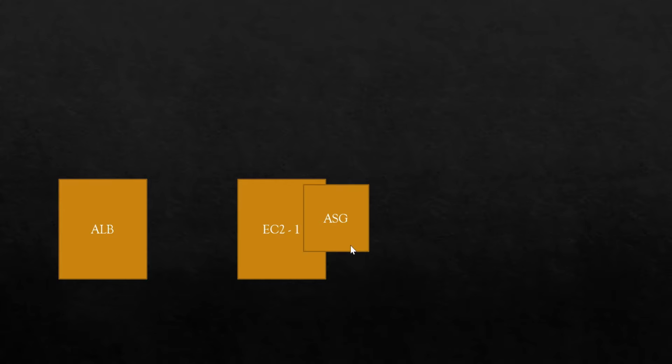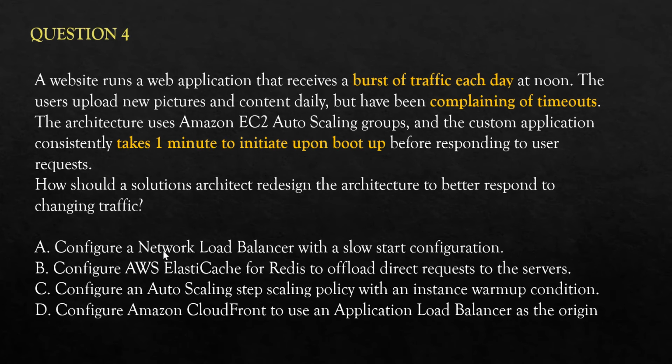So slow start configuration, suppose you have a load balancer here, and there is an auto scaling group, and based on the high load, there are two new EC2 instances spawned by auto scaling group. So for that EC2 instance, you can put a slow start. This target, you can make it slow start. That means millions of users' requests will not be sent here immediately. It will start slowly and gradually. That is slow start. Slow start is a feature of ALB, application load balancer. It is not a feature of NLB. What is mentioned in this option? NLB, network load balancer. Hence, this option is wrong.